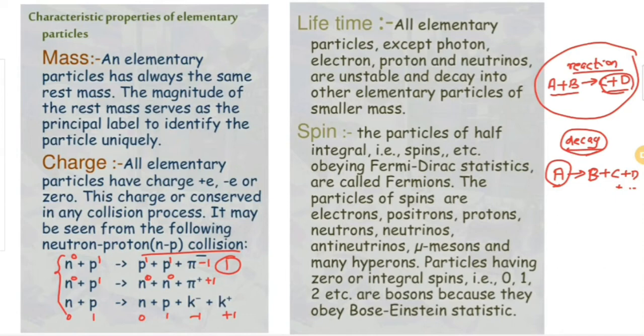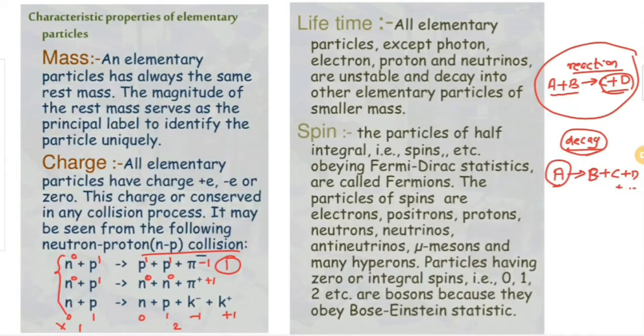So conservation of charge is a method to check whether a reaction is allowed or not. How can we check that? Suppose in a particular reaction or collision, in the LHS we have total charge 1, and in the RHS we have total charge 2. Here the charges are not the same before and after collision. That means charge is not conserved. If so, that reaction is not allowed. That means that reaction cannot occur. It's not possible to occur.